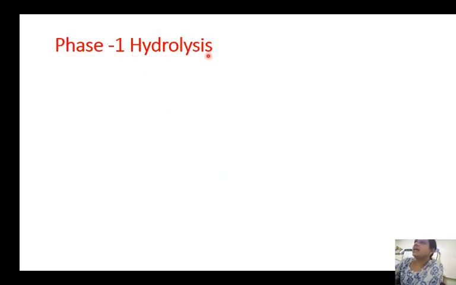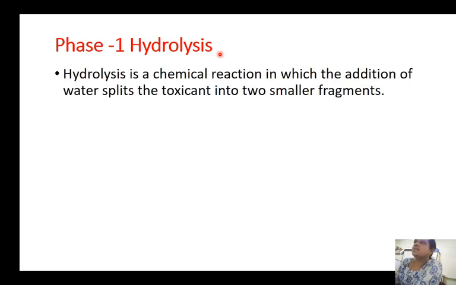The next one is hydrolysis, the last one in phase 1. As I already told you, oxidation, reduction and hydrolysis are the three main things of phase 1 of detoxification. Next we'll go to hydrolysis.